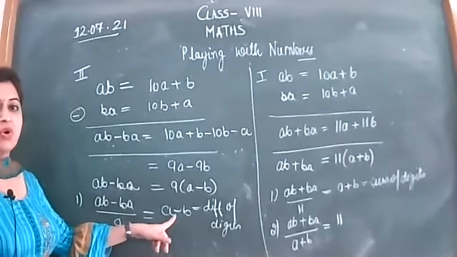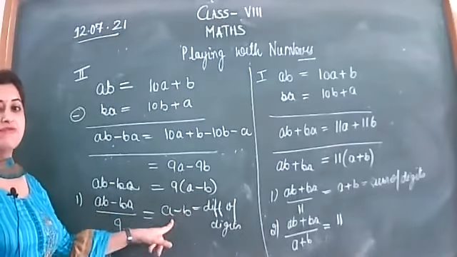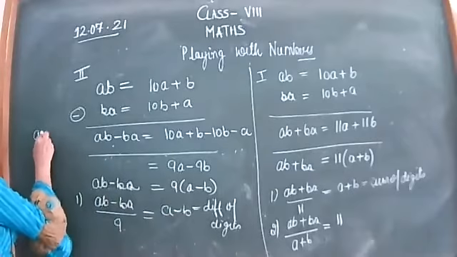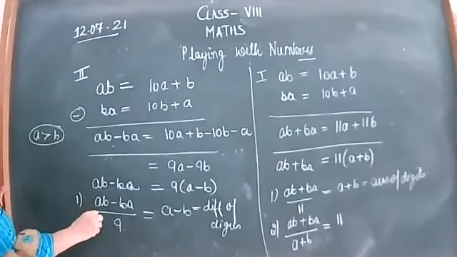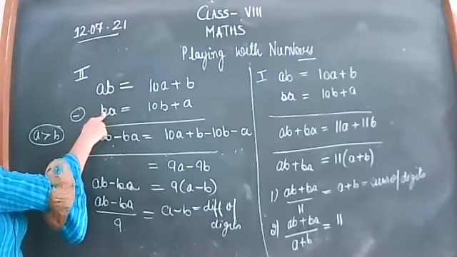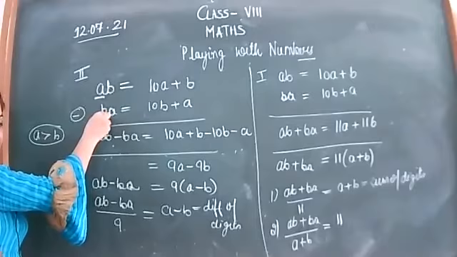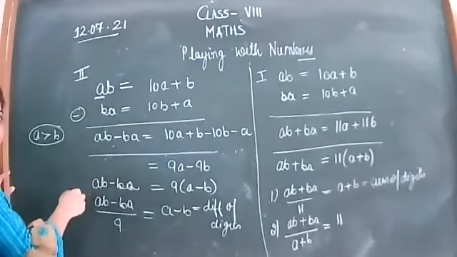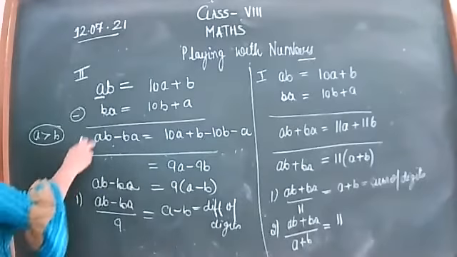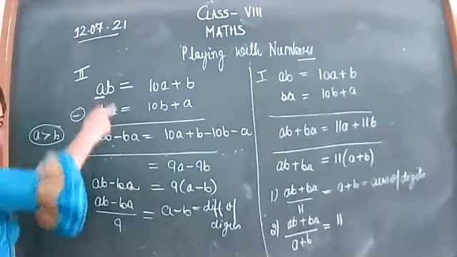Here, A is always greater than B because we want to subtract B from it. So in this case, A is always greater than B. If not, then you will subtract BA from it. A बड़ा है ना, तो बड़े नंबर में से छोटा माइनस करें. अगर आप ऐसा नहीं करते तो आपका नेगेटिव आंसर आएगा. So better, instead of AB minus BA, if B is greater, then you will take BA minus AB.